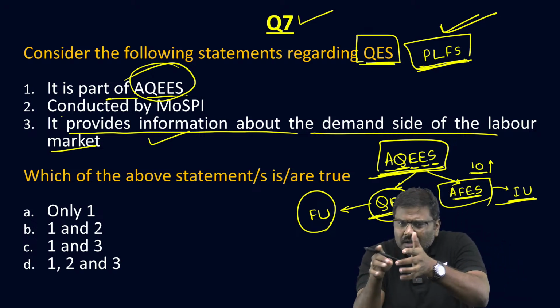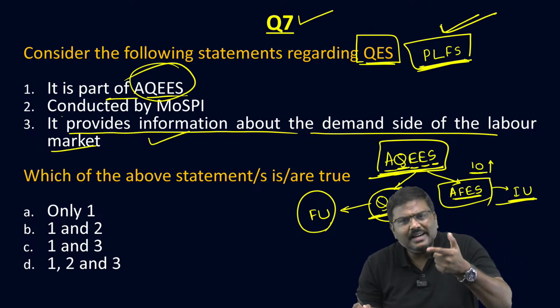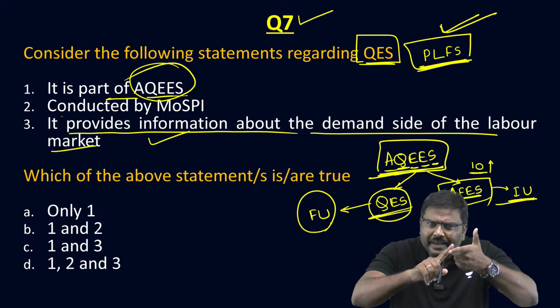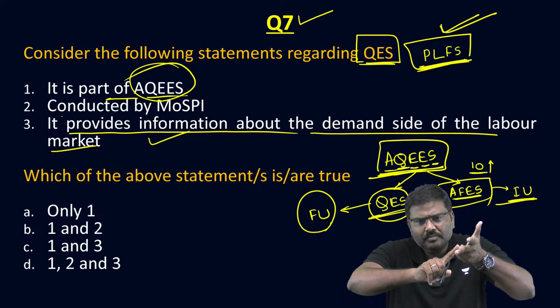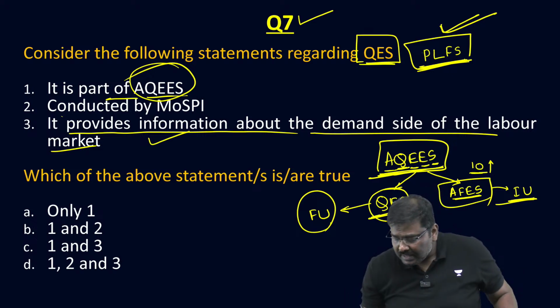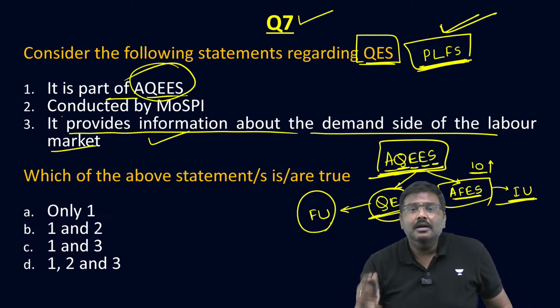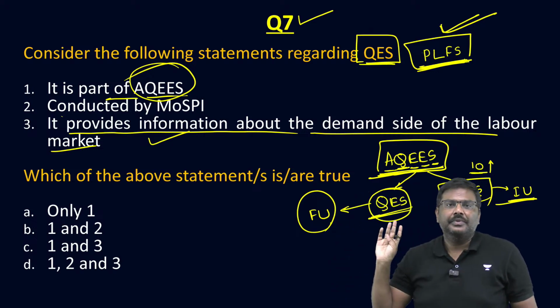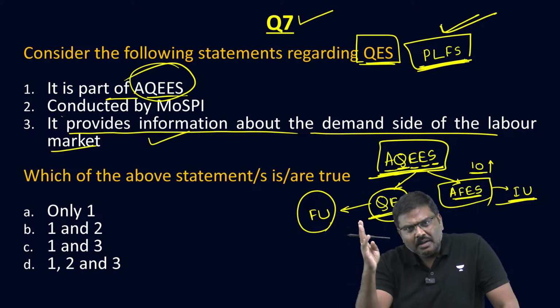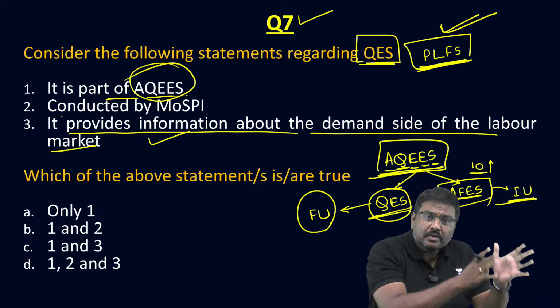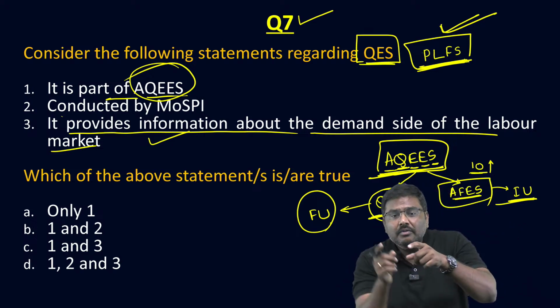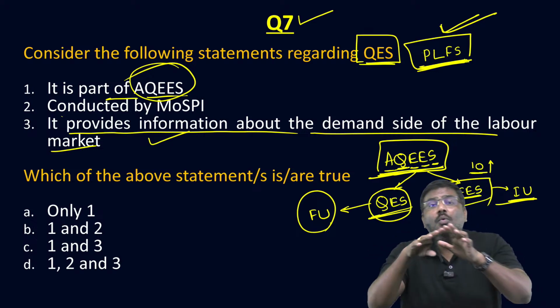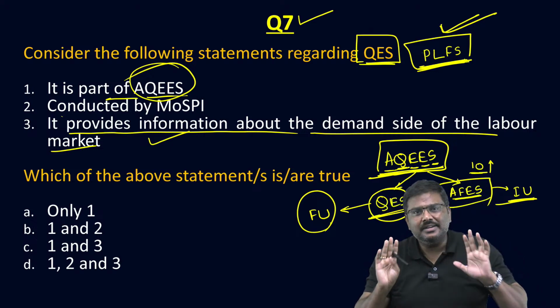For urban India, we calculate PLFS, that is the unemployment rate, quarterly as well as annually, whereas in case of rural India, the unemployment rate is calculated annually. So be aware what kind of surveys are being conducted, which side it is being conducted, what is the use of the survey, etc.